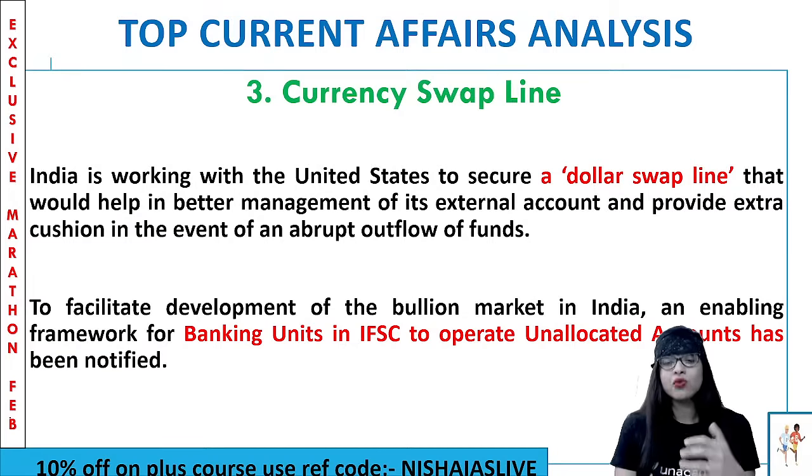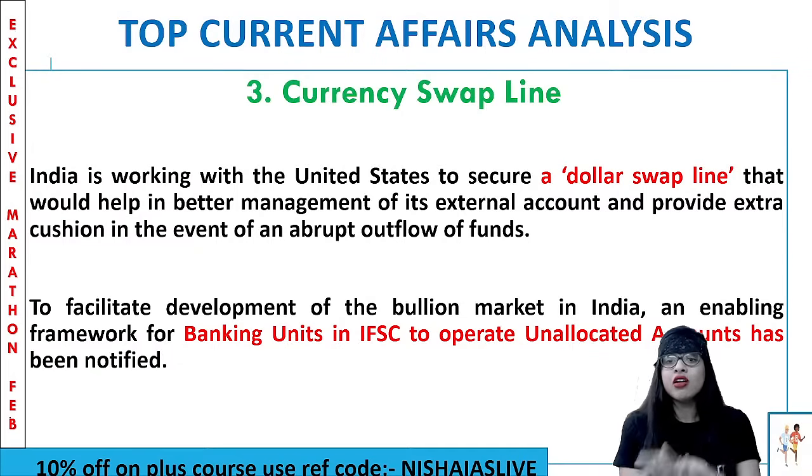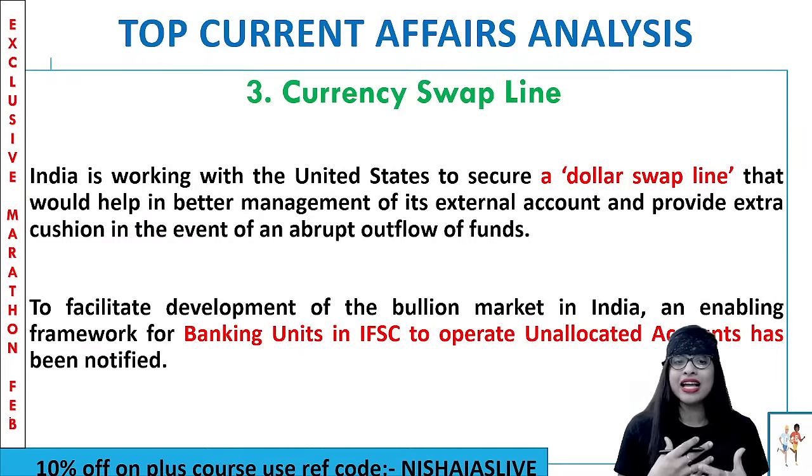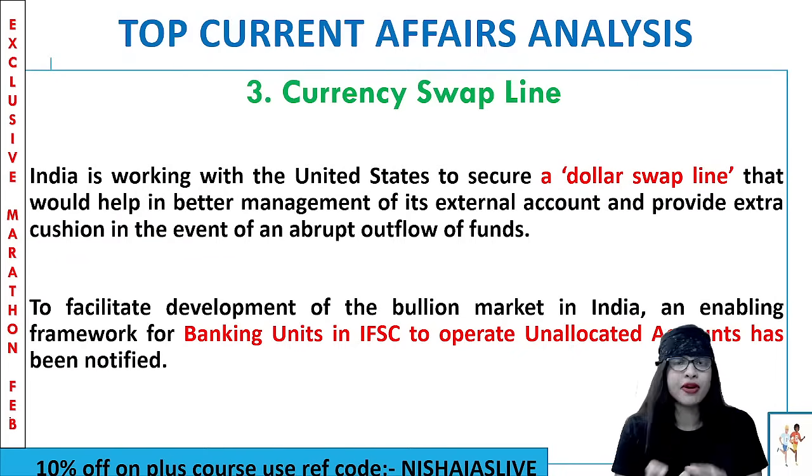So why we study this is that currently our country India was working with the US. Why? Because they wanted to secure a dollar swap line. When you are able to acquire that, it will help in better management of the external account and provide an extra cushion in the event of an abrupt outflow of funds. So basically, to manage that, India was working with the US on a dollar swap line,